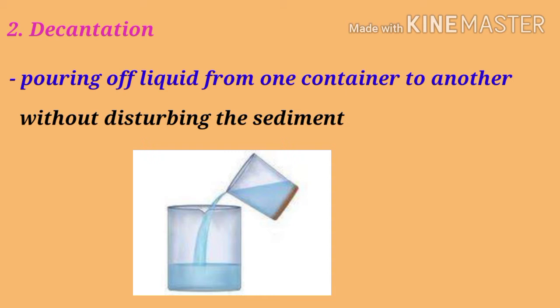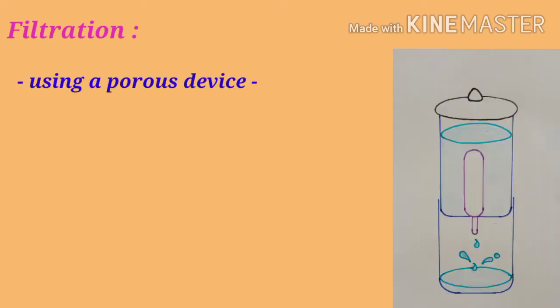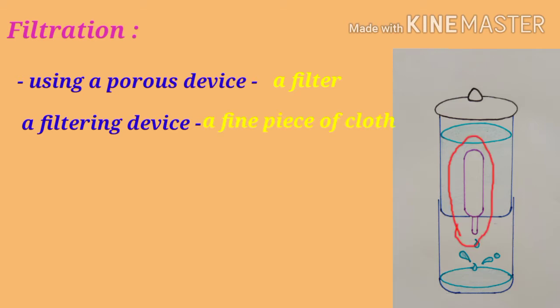Next process of separation is filtration. Filtration is used to separate insoluble particles from liquids using a porous device called a filter. See the picture, students. This filtering device can be a fine piece of cloth which is used to filter water, or it can be a special paper called filter paper which is used to filter the liquids in the laboratory.